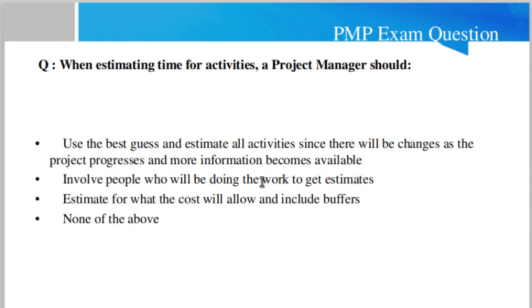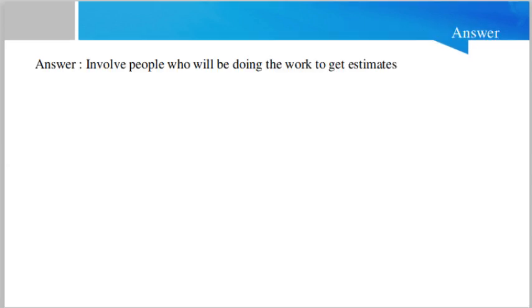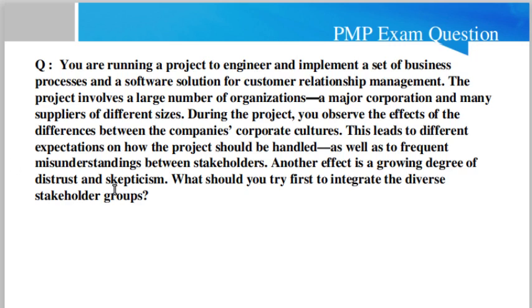This is the right, suitable answer. Then, estimate for what the cost will allow and include buffers. You will not add buffers if they are not necessary, so this is a wrong option. None of the above, just leave it. So the answer is: involve people who will be doing the work to get estimates. This is the option which should be chosen.